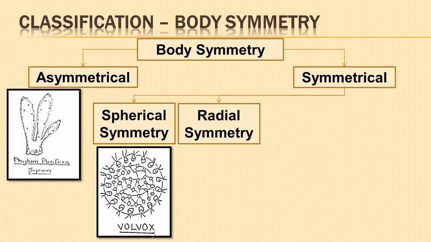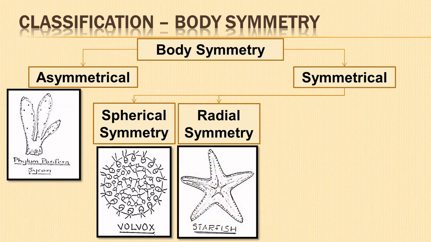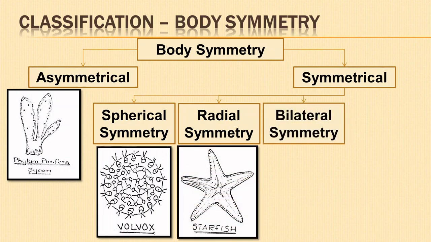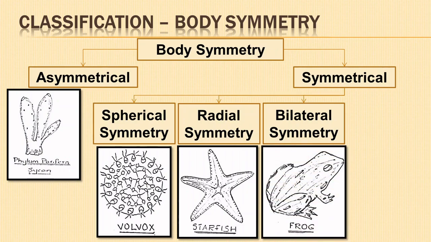In radial symmetry, a vertical cut through the body's main axis in any one of two or more planes produces two halves. Example, starfish. In bilateral symmetry, a body can be divided into two identical halves in only one plane. They are mirror images of each other.